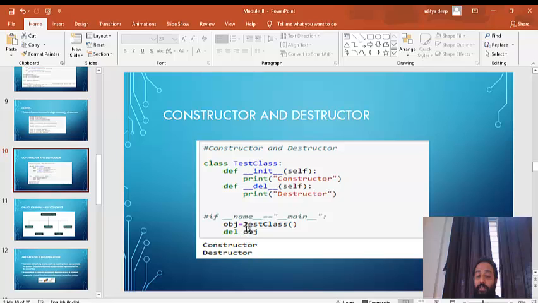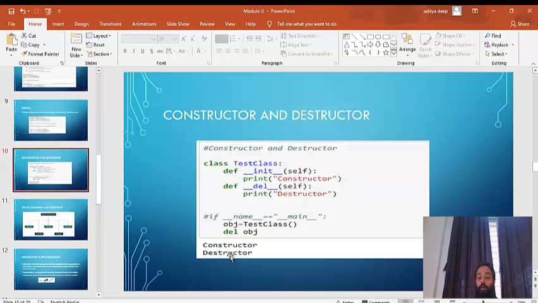So the object name is obj, and I want to delete the object called obj. Then the destructor will be called, and it will print destructor. As soon as it is called, it goes inside, and there's a print statement called destructor. So for constructor, constructor is getting printed, and for destructor, destructor is getting printed. Constructor is automatically called when you create an object and is denoted by underscore underscore init underscore underscore, and one default argument, self, is passed to this constructor.